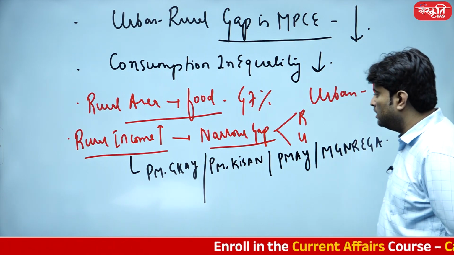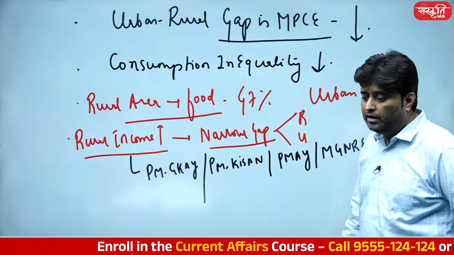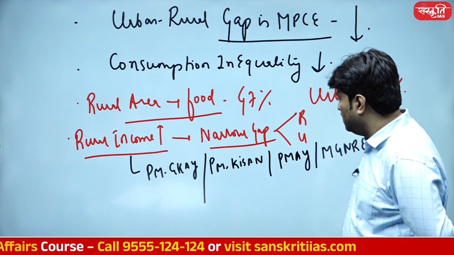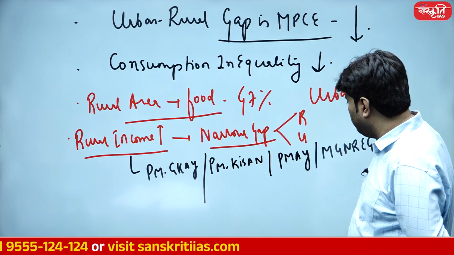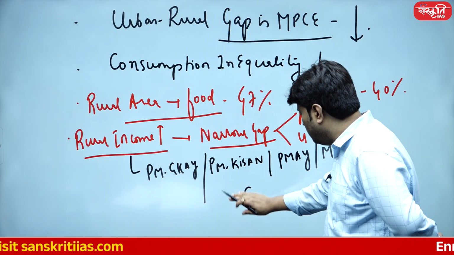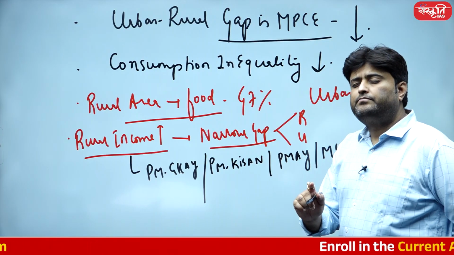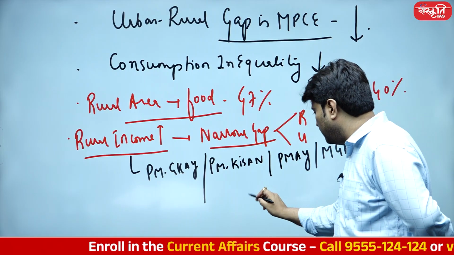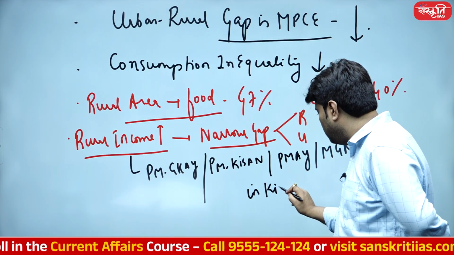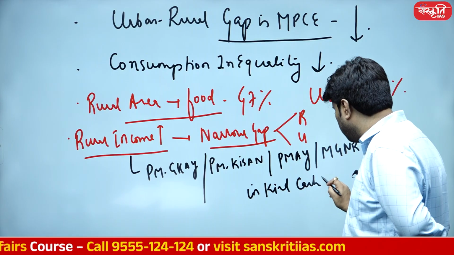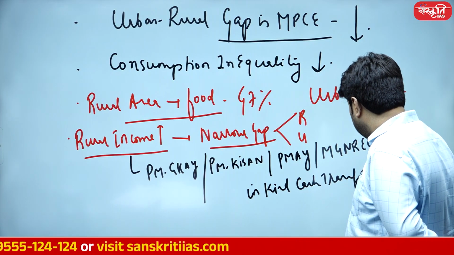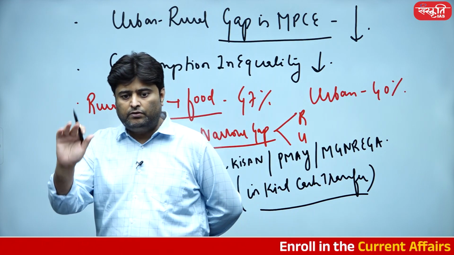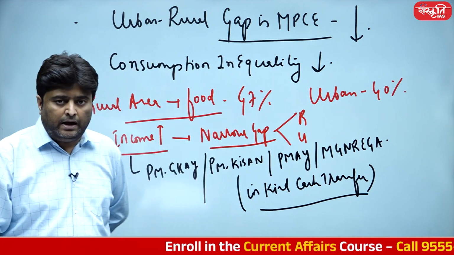So these schemes are showing a massive amount of on ground improvement. गरीब कल्याण अन्न योजना, PM किसान, PM आवास योजना, मनरेगा, and these days not conditional, in-kind cash transfer. And these days, lot of states are running 2,000 rupees, 1,500 rupees to the women's in-kind cash transfer scheme.